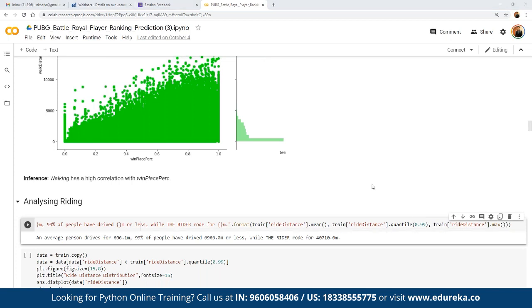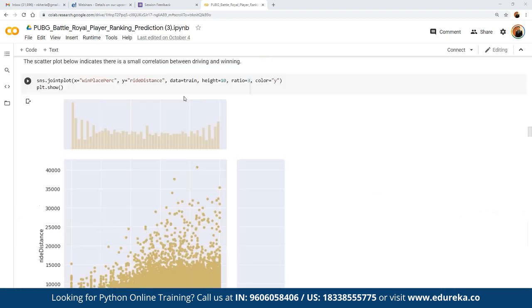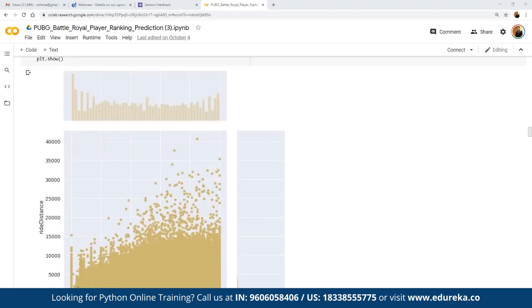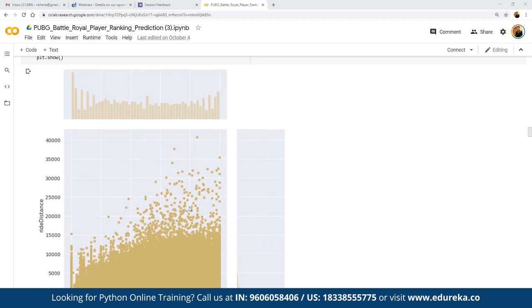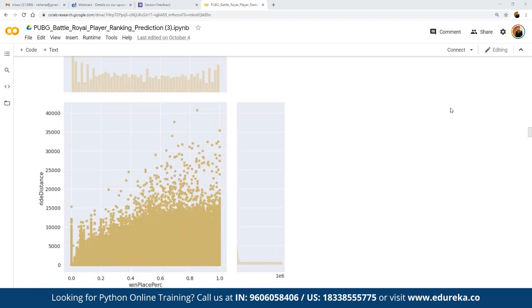In the same way, we can perform the analysis of the winning place percentage against the ride distance as well. Again, we have plotted the same graph on the x-axis and y-axis, and we can see that as soon as the ride distance increases, so does the chance of winning the game. The winning correlation also changes, and that means if a player is able to travel more, then the player is going to have a positive impact on winning the game.